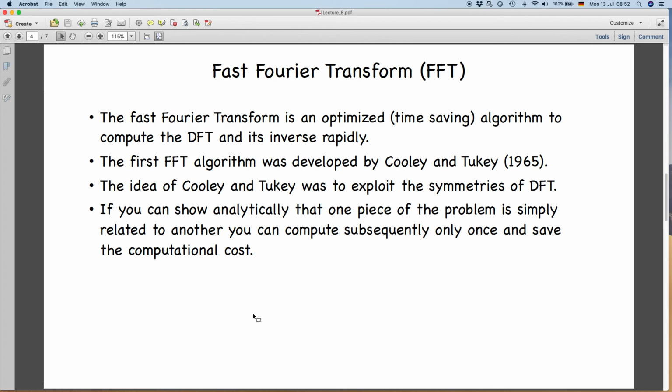What kind of symmetries we are talking about, we will see in the next slide. The idea of symmetry is that if you can show analytically that one piece of the problem is simply related to another, you can compute it only once and save the computational cost. So you compute it only once and then you can just reuse it the next time.